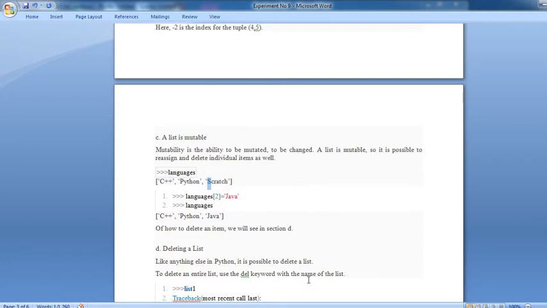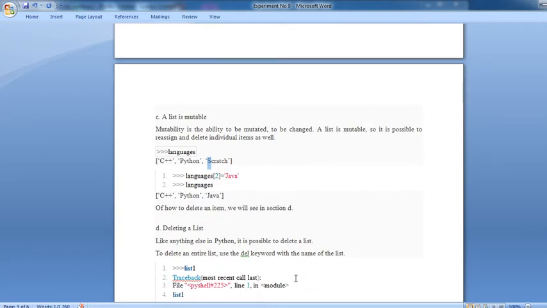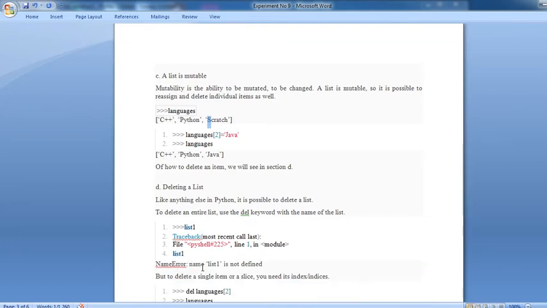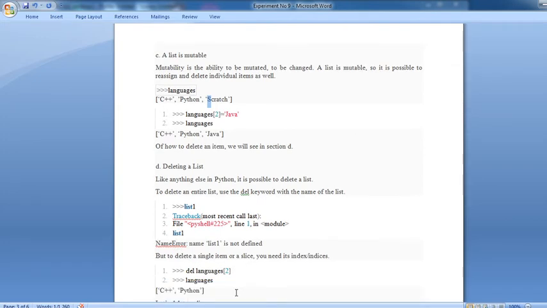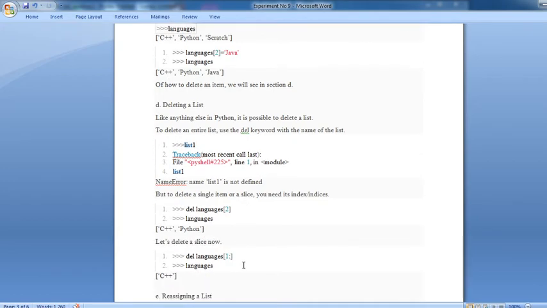How to delete? We will see deleting a particular atom from a list. Like anything else in Python, it is possible to delete a list. To delete an entire list, use the del keyword with the name of the list. If you want to delete a particular list, use del directly with the name of that list. Del list 1 automatically deletes that list. If you want to delete particular content, simply use the index: del languages[2]. Whatever is at index 2 is automatically deleted. Here Java is available at index 2, with indices 0, 1, 2, so Java is deleted, leaving C++ and Python.